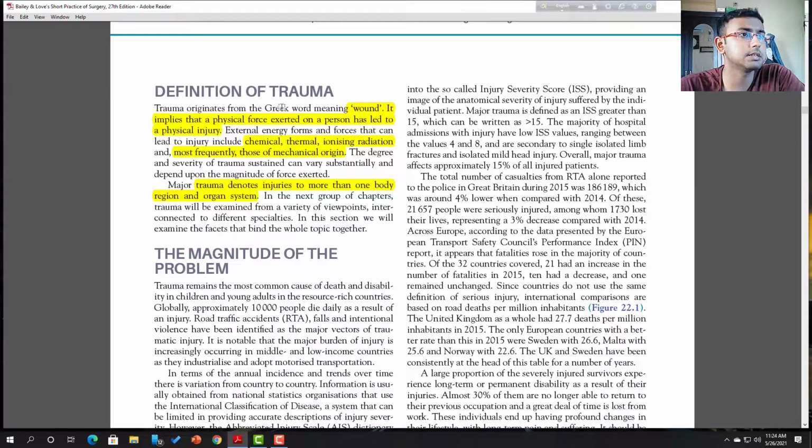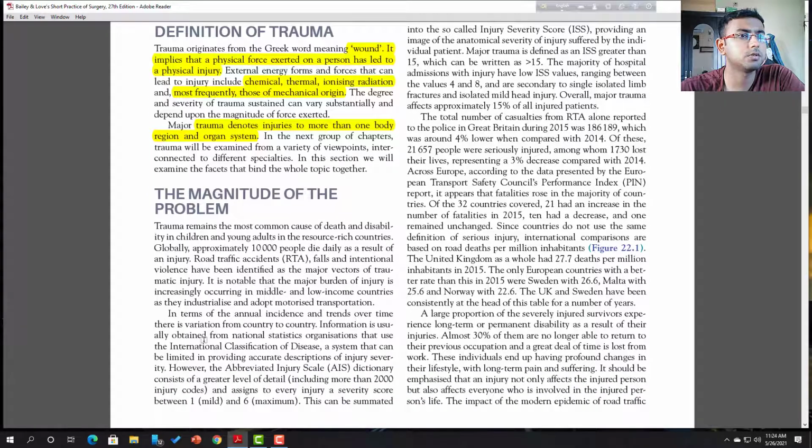These three lines are important in this part. Focus on these lines, underline them, and read them again and again. In that case you will have good control over your trauma chapters. Now, the magnitude of the problem. First and foremost, you must assess the magnitude of the problem.